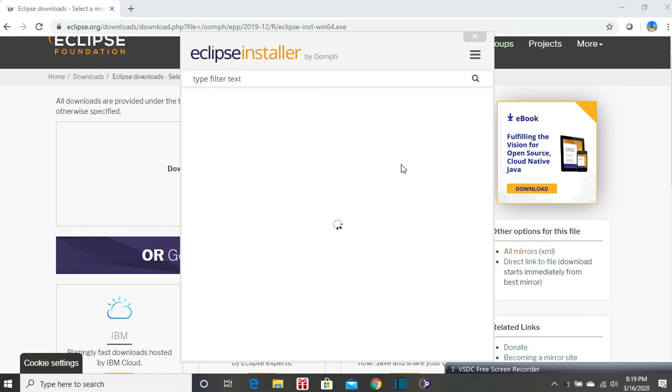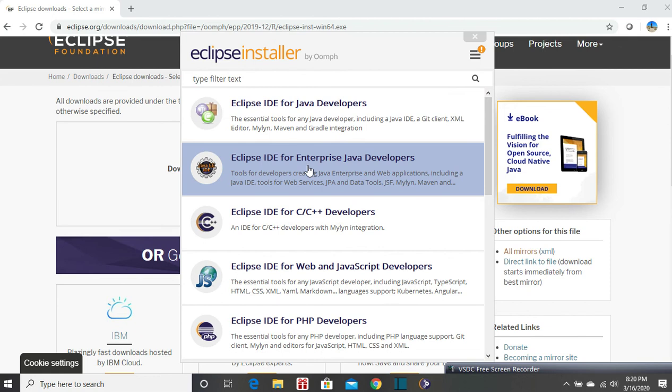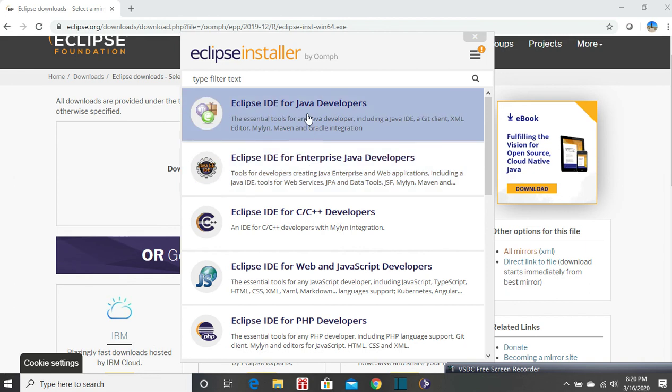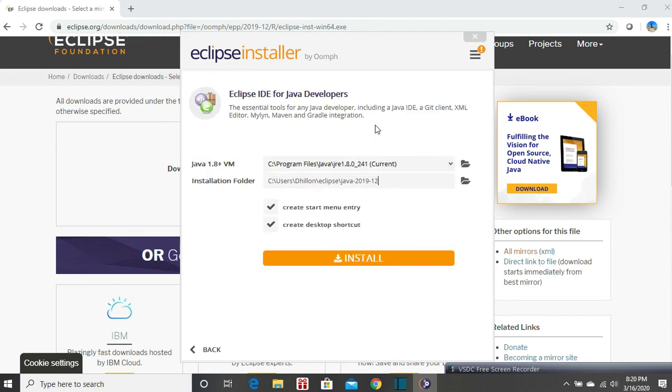Over here we can see there are different kinds of Eclipse, depending on what the requirement is. I usually go with the Eclipse Java developers. In case you want to have enterprise developers as well, you can do that too. This is the location it is going to install to, and it has already detected our Java JRE version. So let's do it.